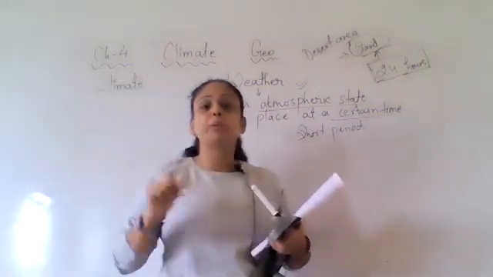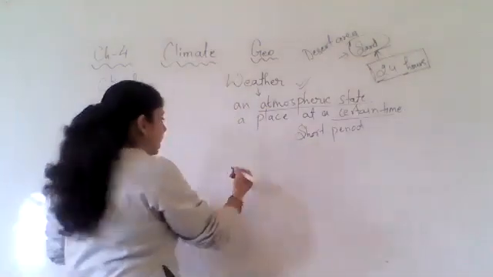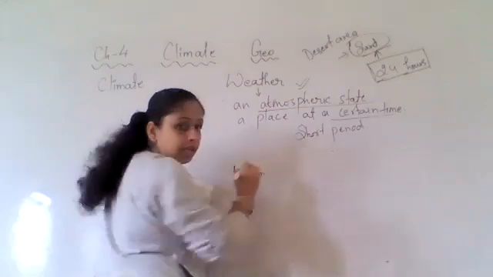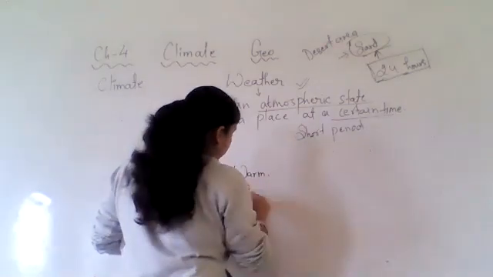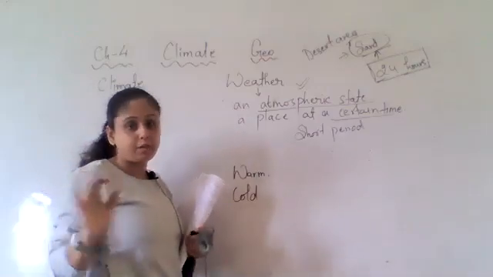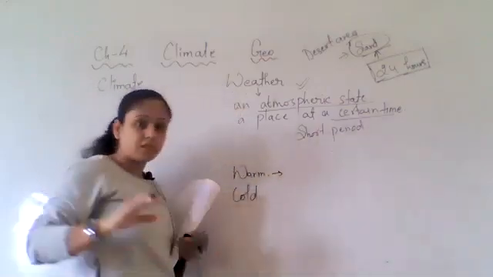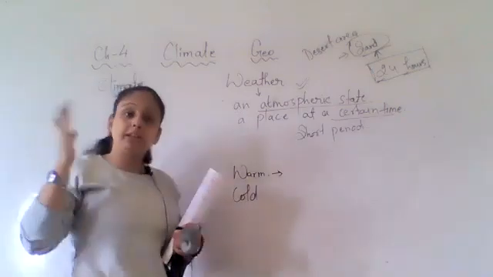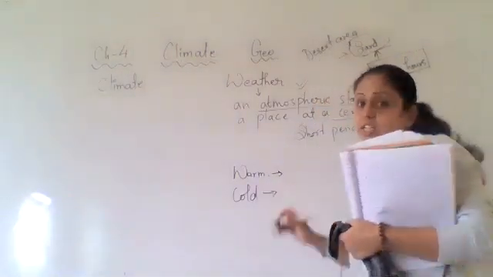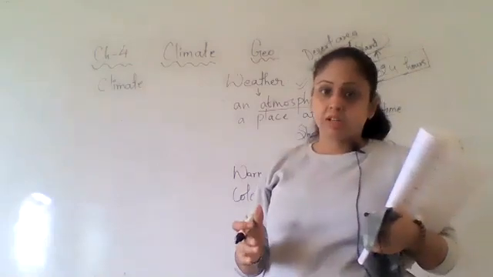And as we know the property of sand, it gets warm very quickly and it gets cold very quickly. So at daytime the temperature is very high, and in night time you will see that it is extreme cold.